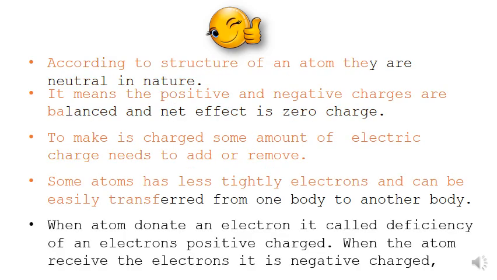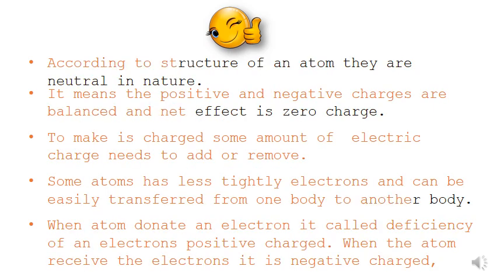Most important for the student: when an electron is donated by an atom, that is called a deficiency of electrons. This is called a positive charge. But when any atom receives an electron, that is called a negative charge. That means the deficiency of electrons observed in the atom is called positively charged. When an atom receives an electron, it is called negatively charged. So these are the fantastic definitions we have learned till today.